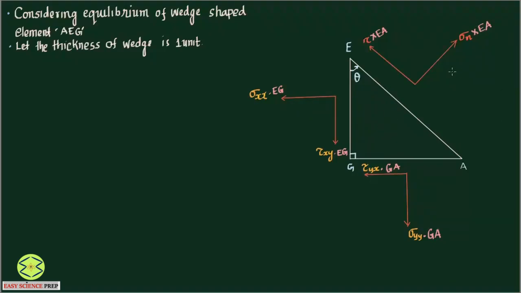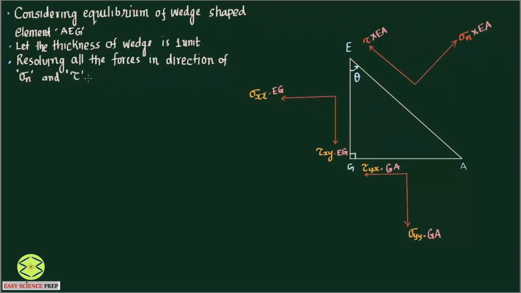Now the question is, we wanted to find sigma n, the normal stress, and the shear stress on this inclined plane. So I will resolve all the forces in the direction of sigma n and tau. That is the next point, very important. So resolving all the forces in the direction of sigma n, the normal stress on the inclined plane, and shear stress tau.